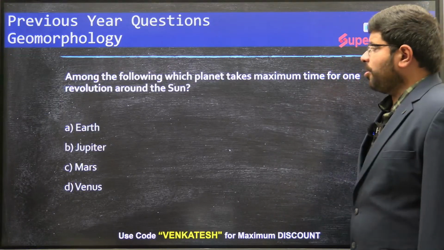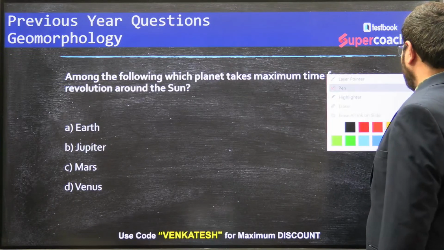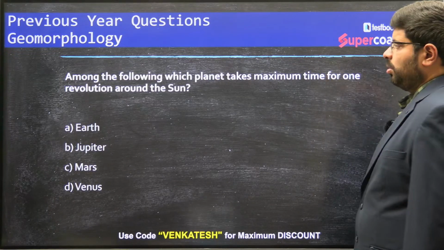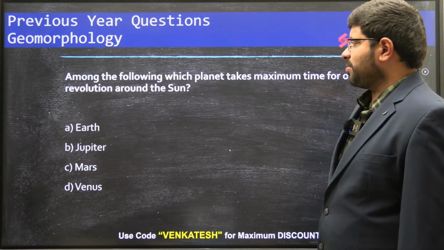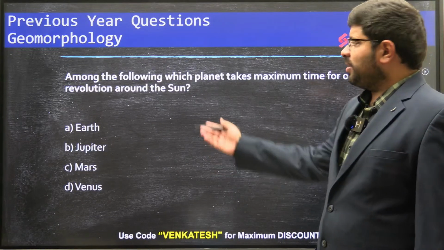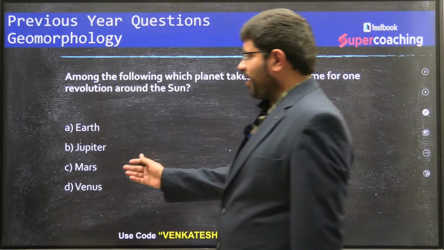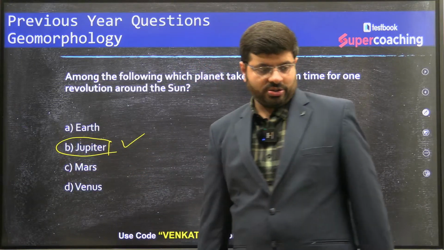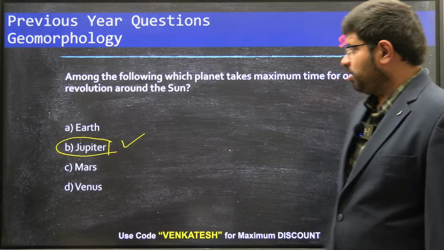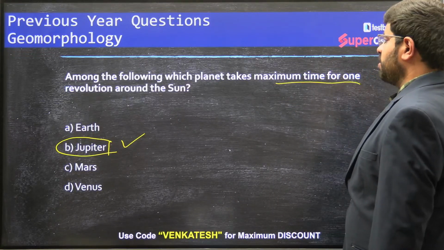Right. Among the following, which planet takes maximum time for one revolution around the Sun? One revolution around the Sun, maximum time? It's very easy. The farther away it is, the more time it takes. Which is the farthest one? It is Jupiter. So just for understanding, the planet that takes maximum time for one revolution around the Sun is Jupiter.